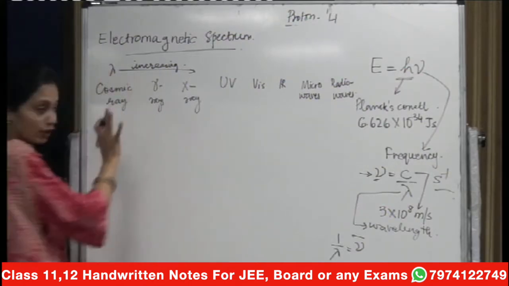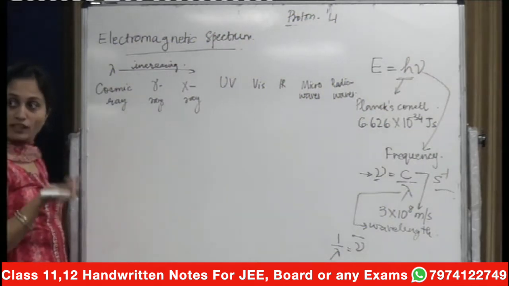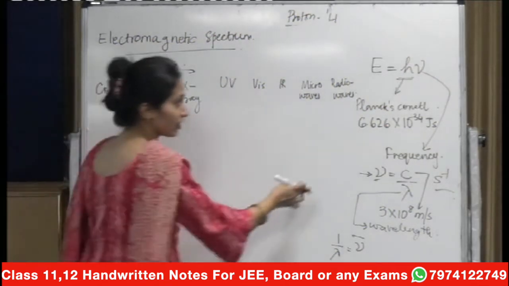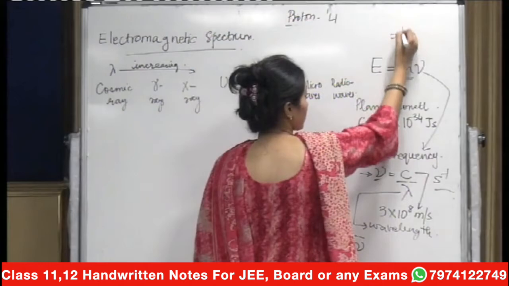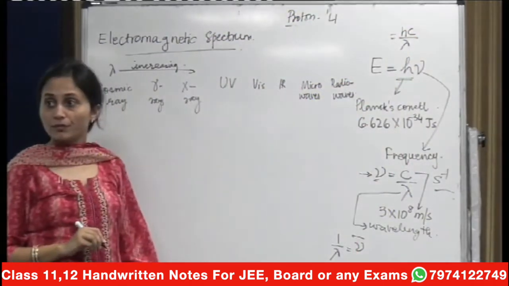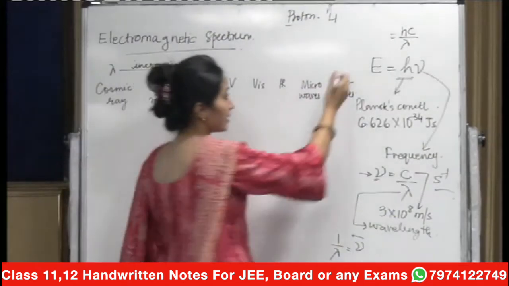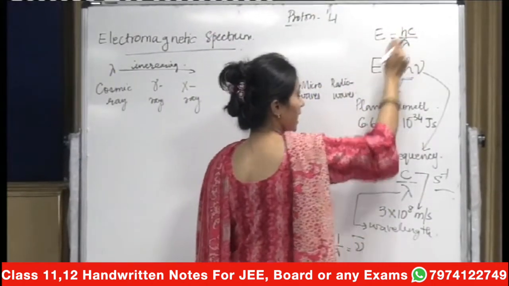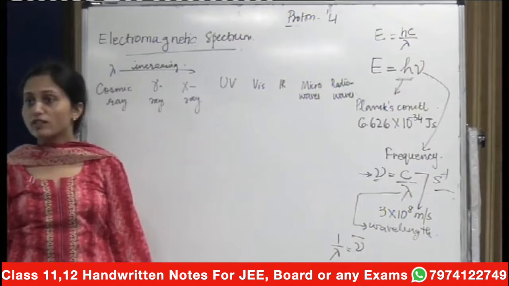Wavelength has a particular value. And if you are given the wavelength, you can easily calculate the energy because this energy will also be equal to hc upon lambda. h is a constant, c is also a constant.